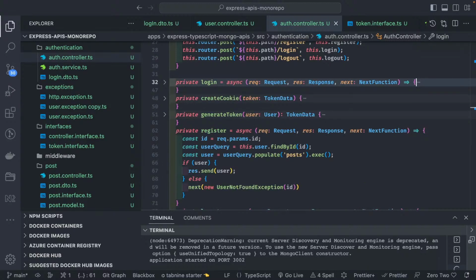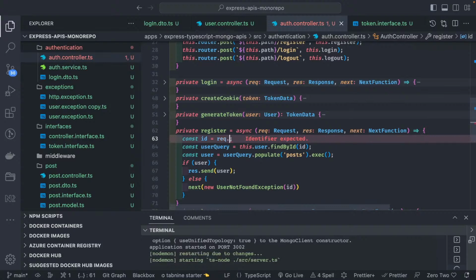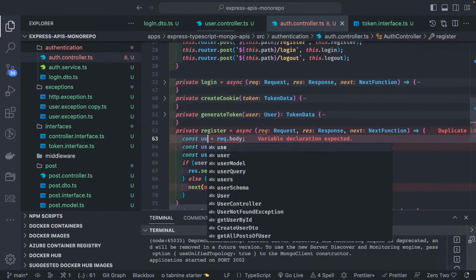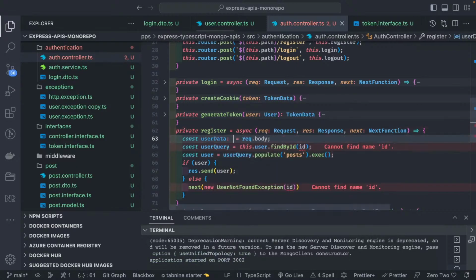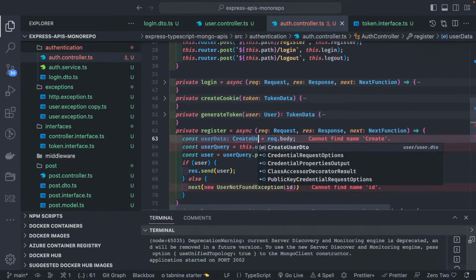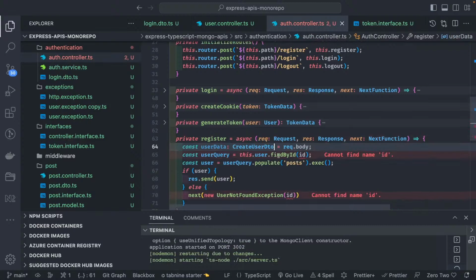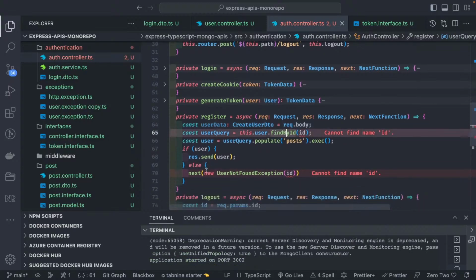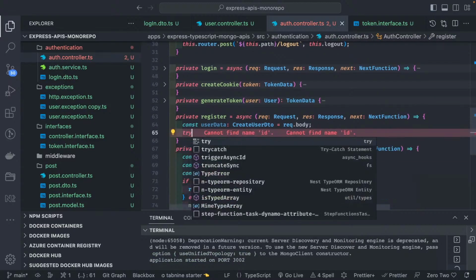Right now there is a register. Registration is simple. If you look into this, we are going to get the data of CreateUserDto, userData of type CreateUserDto. And then here we will put everything inside a try catch.